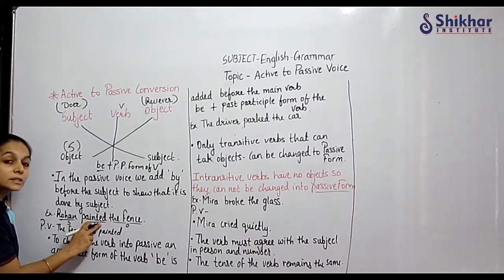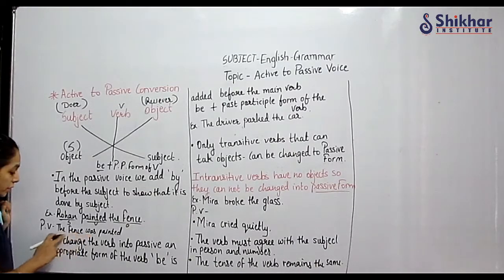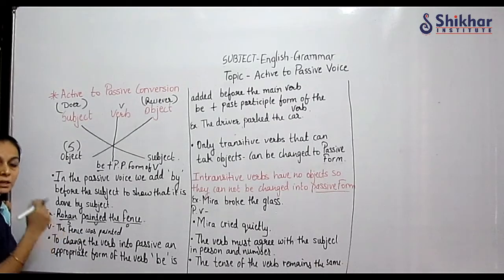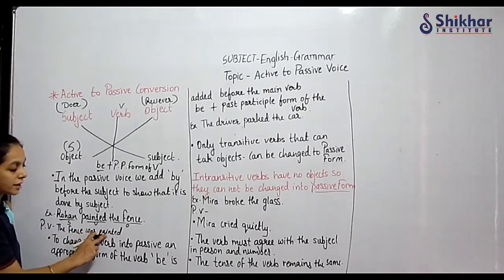Because painted is in simple past tense, so I add the be form used in past tense. I cannot use is, am, are, as they are used in present tense. Was is used in past tense singular form, and were is used for the plural form. Here we are talking about the fence, a singular object, so I have used the past tense singular be form, was. Understood? The fence was painted.